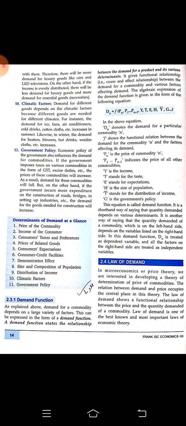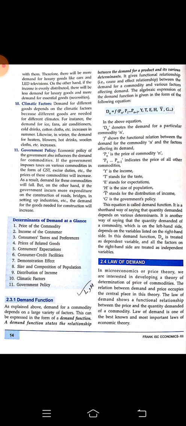Next we have climatic factors. Climatic factors are very simple. For instance, if we go to a place where it is cold, then the demand for hot things will increase. For example, if you go to the Darjeeling area, we are not going to demand ACs there. We are going to demand geysers there. But as we are here in a plain area, the heat is more, so here we demand ACs. So according to the climate or the location, the demand for commodities changes.